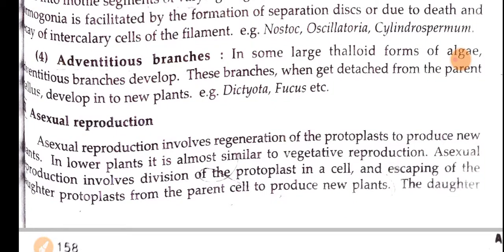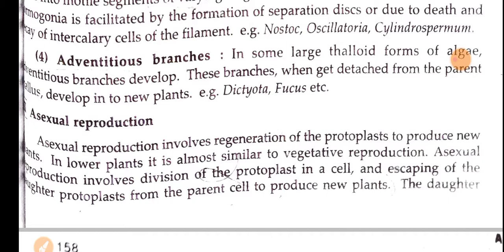And the next one is adventitious branches. In some large thalloid forms of algae, adventitious branches will be developed, and these branches, when detached from the parent thallus, develop into new plants. Okay, so whatever thalloid forms are present in algae, sometimes adventitious branches will be developed, and when they are separated from the parent thallus, they develop into new plants. Best examples: Dictyota and Fucus.